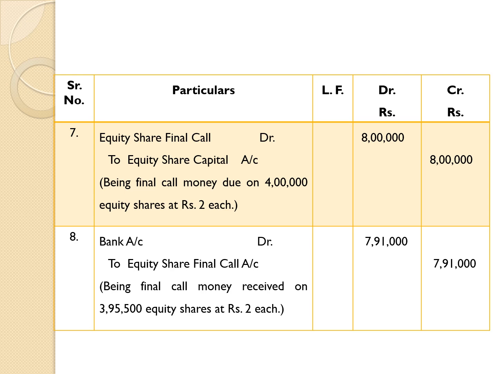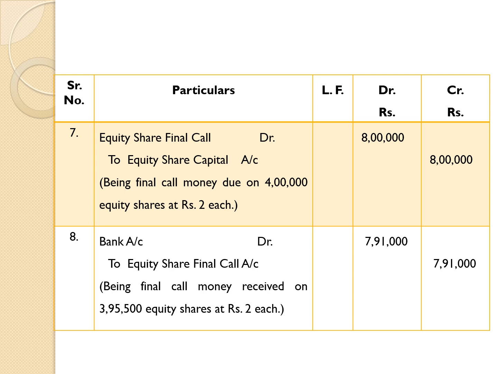Out of 8 lakh, the company has not received 9,000. Therefore, actual money received was 7,91,000 on final call. So, we are recording here entry about final call money received.